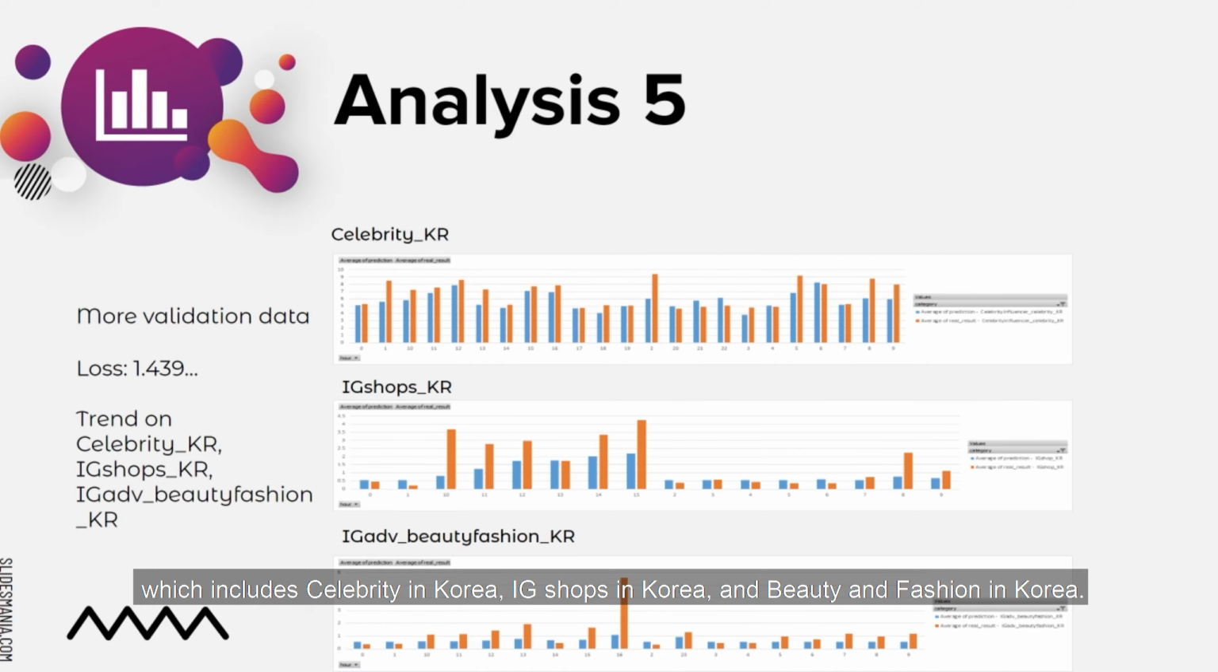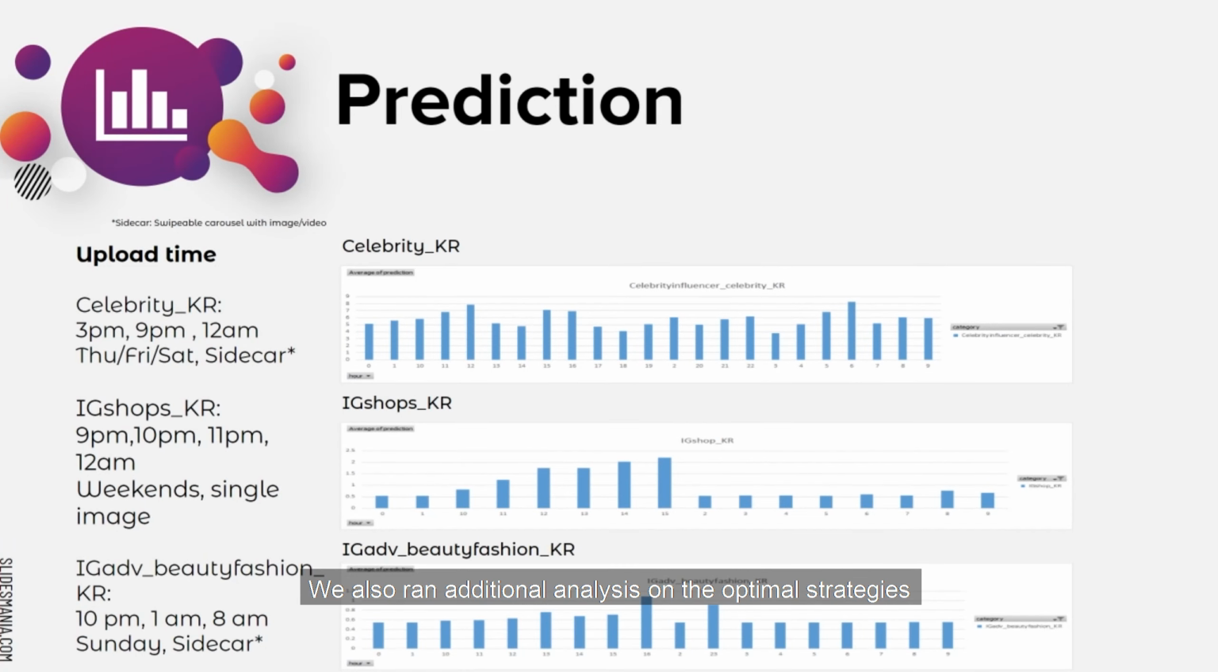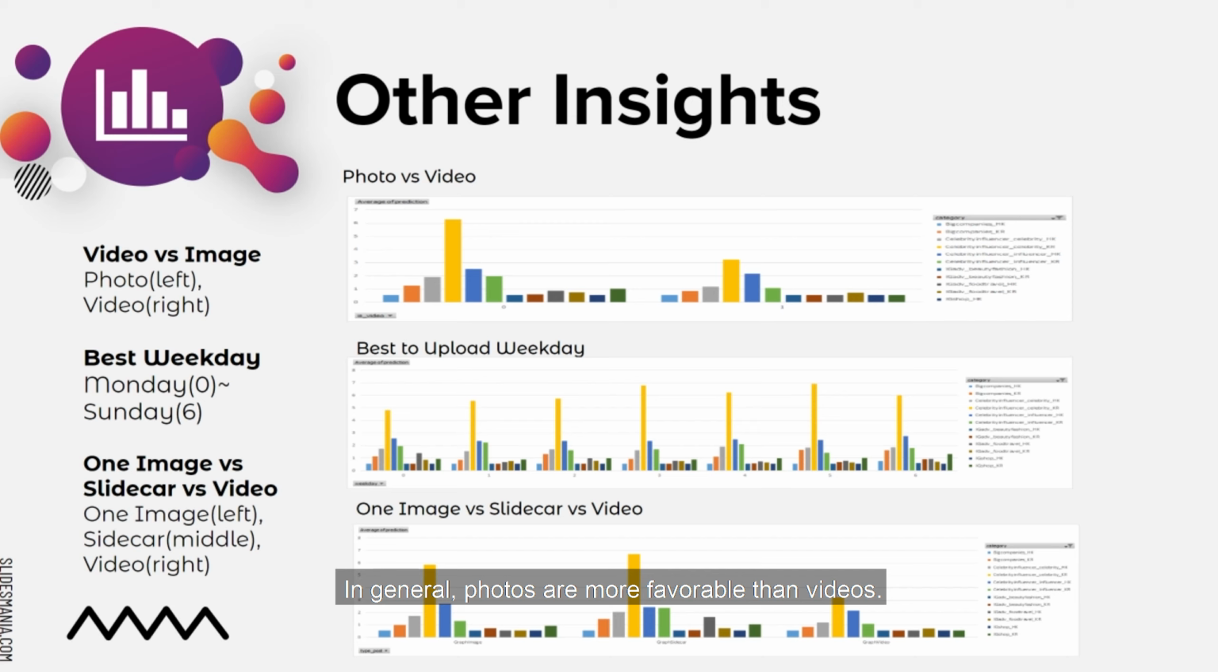To conclude, three categories show the ability to predict trends of optimal uploading hours, which includes celebrity in Korea, IG shops in Korea, and beauty and fashion in Korea. We also ran additional analysis on the optimal strategies for these categories of Instagram accounts to maximize their number of likes. The results are as follows: 3 p.m., 9 p.m., and 12 a.m. on Thursday, Friday, and Saturday, uploading swipeable carousel for Korean celebrities. 9 p.m. to 12 a.m. during weekends, uploading single image for IG shops in Korea, and 1 a.m., 8 a.m., and 10 p.m. on Sunday for beauty and fashion in Korea. In general, photos are more favorable than videos. Single image and sidecar are also more favorable than single video.